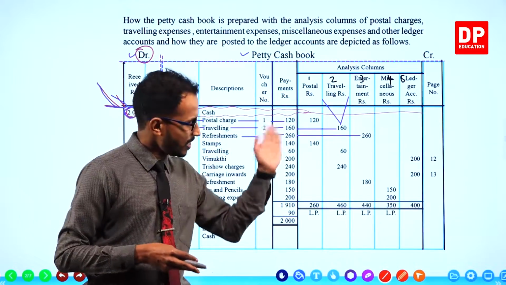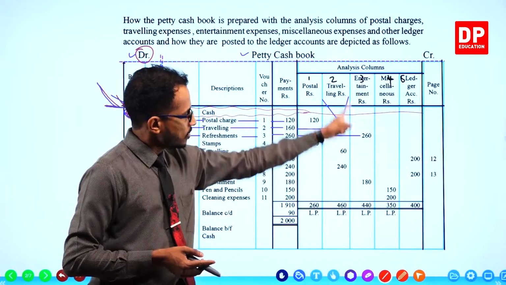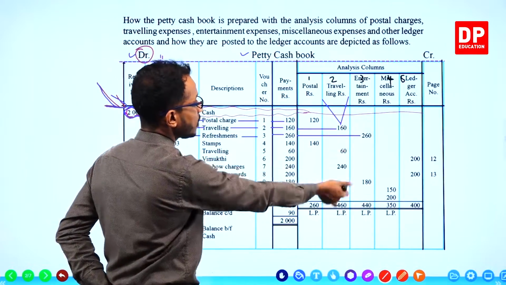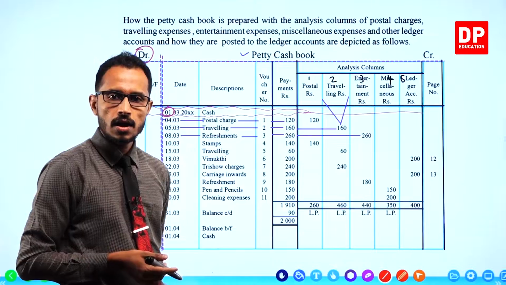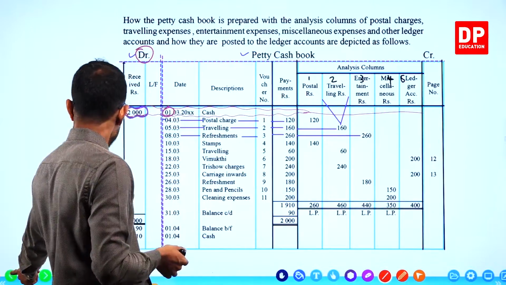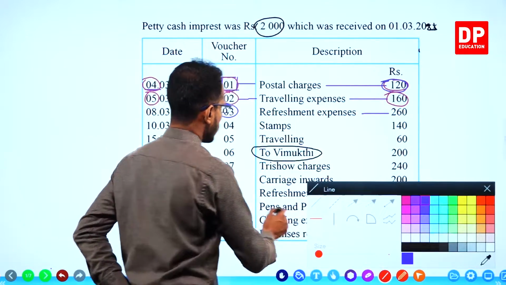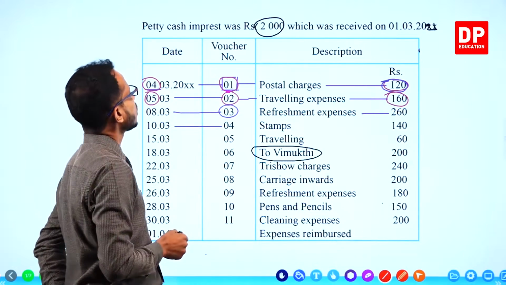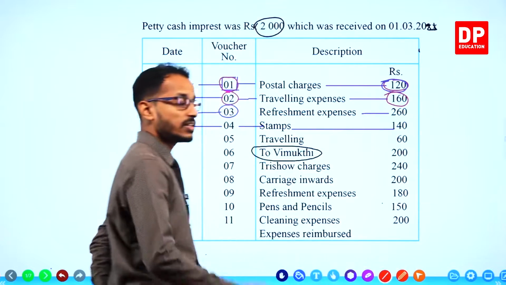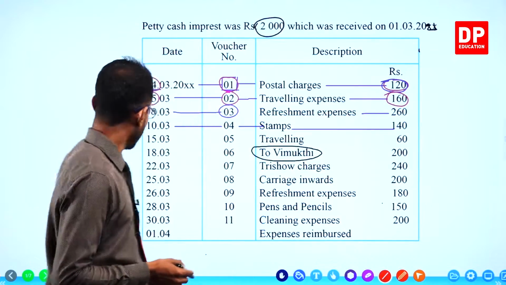No, children. Entertainment expenses refers to those refreshment expenses. So you put the refreshment expenses in the entertainment column. Likewise, we record all the payments in the relevant analysis column. Stamps 140.